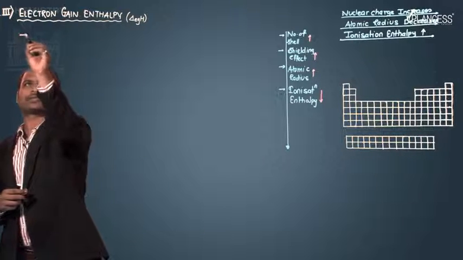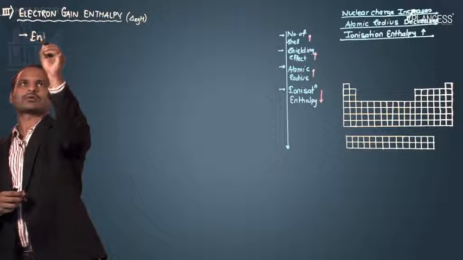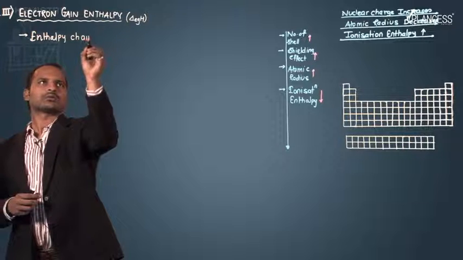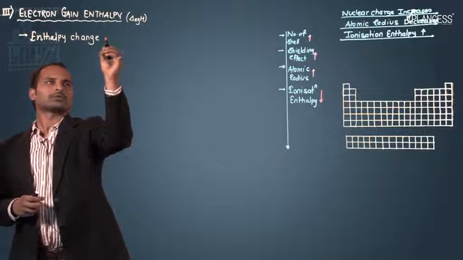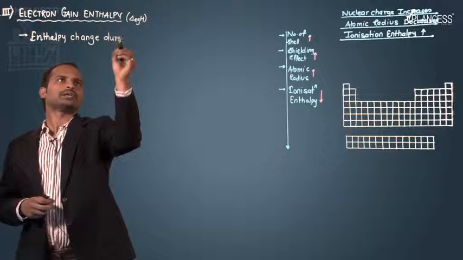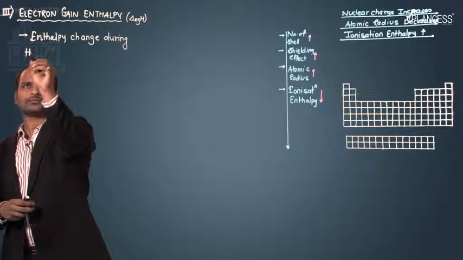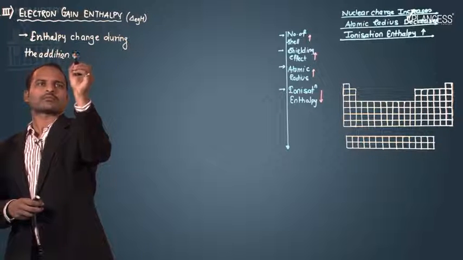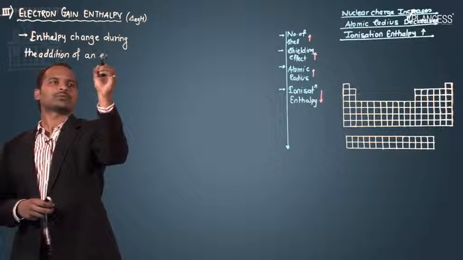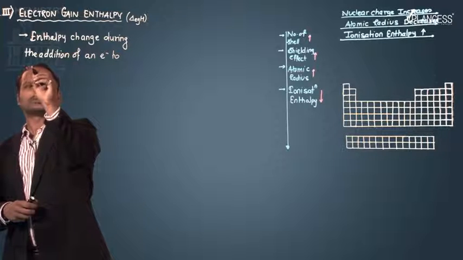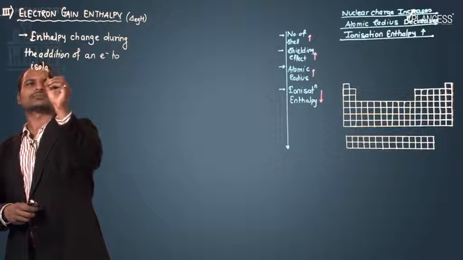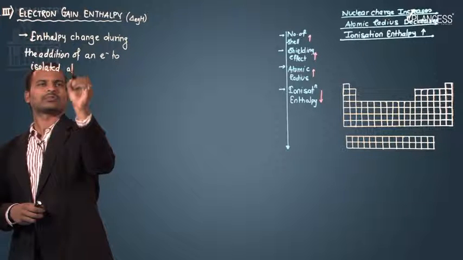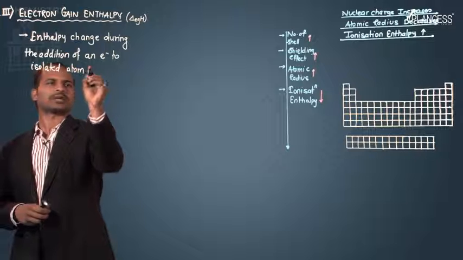So here the definition is, it is an enthalpy change during the addition of an electron to an isolated gaseous atom, or to an isolated atom in a gaseous state.